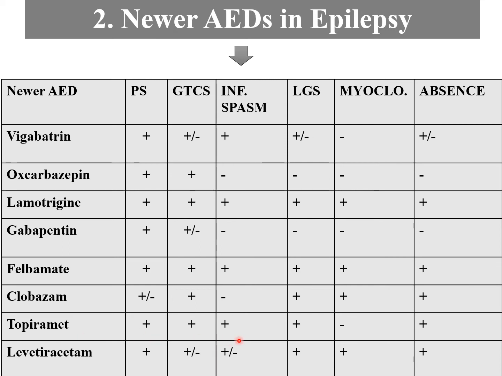Topiramate is again effective for most seizure types except myoclonic seizure. Levetiracetam is the broad spectrum anti-epileptic drug among the newer anti-epileptics. It is effective against almost all types of epilepsies. So these are the newer anti-epileptic drugs.